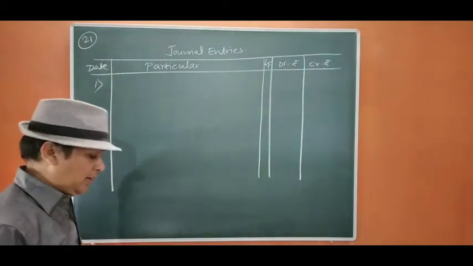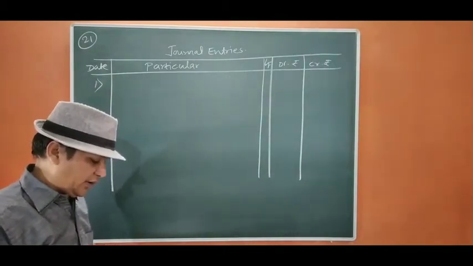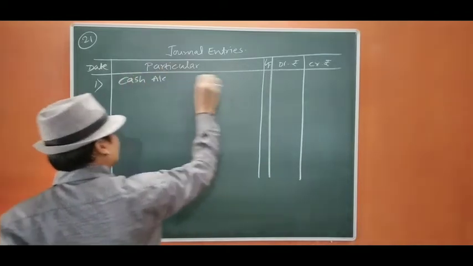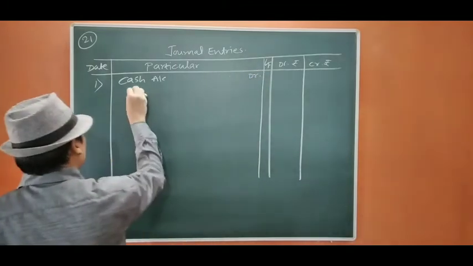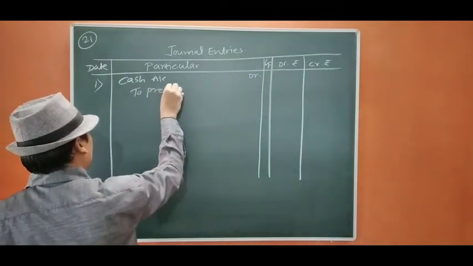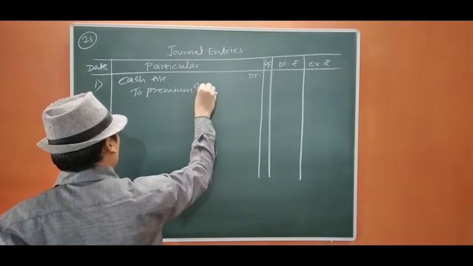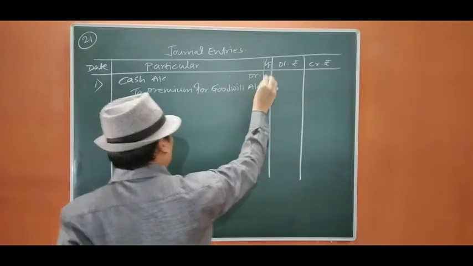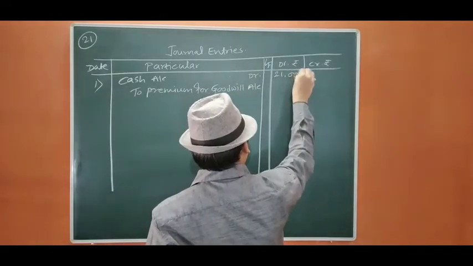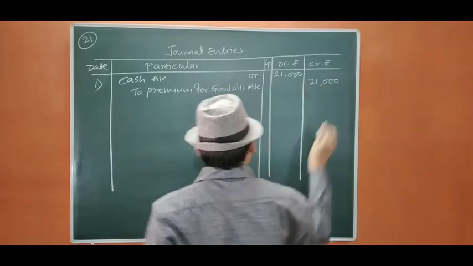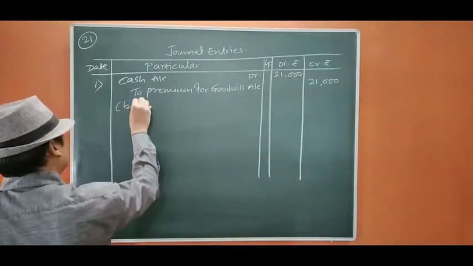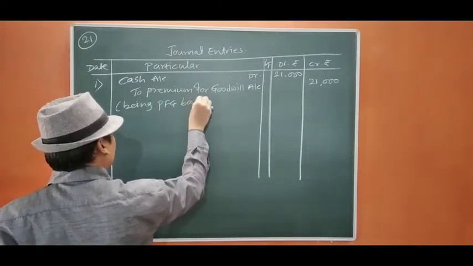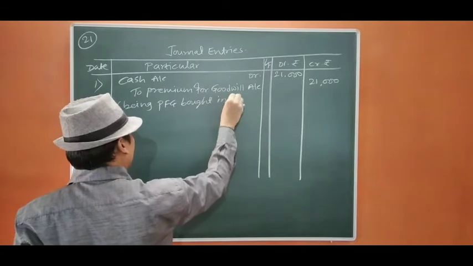Now, the new partner is bringing his share of goodwill in cash, therefore cash account debit to premium for goodwill account. The amount was 21,000. Being premium for goodwill brought in cash.